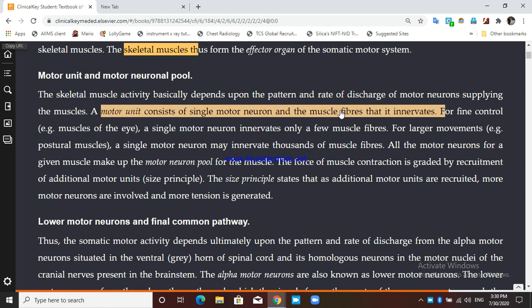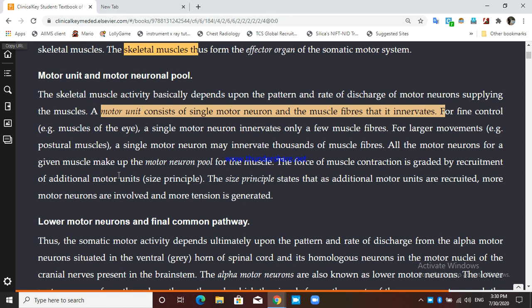But if larger movements are required, like postural muscle, the muscle which helps in our postural balance, and the anti-gravity muscle of the back, or the anterior thigh muscles. Here what happens, the single motor neuron is there, but it innervates thousands of muscle fibers. So you can see this is a small motor unit, and the second one is a larger motor unit, you can say. These both are motor unit, but again all the motor neurons for a given muscle make up a motor neuron pool.